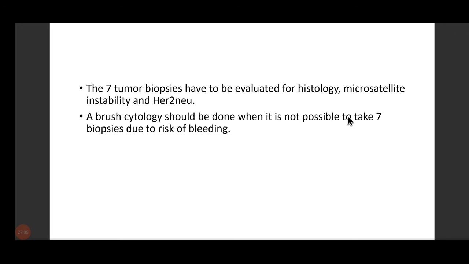Next, we need to understand microsatellite instability, HER2/neu. What is microsatellite instability? What is actually microsatellite? Do you know the term? Microsatellite. These are gene nucleotide sequences.